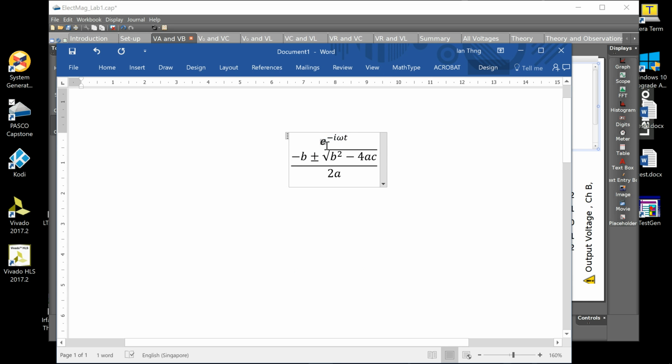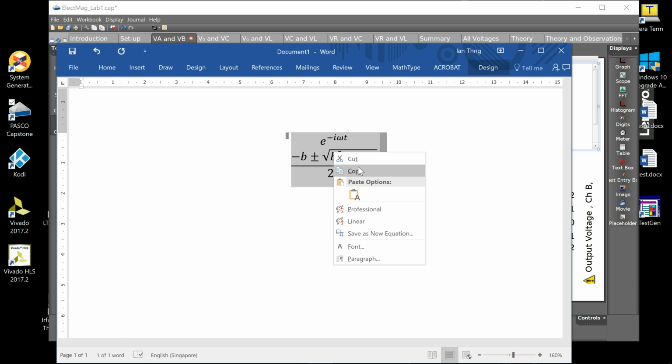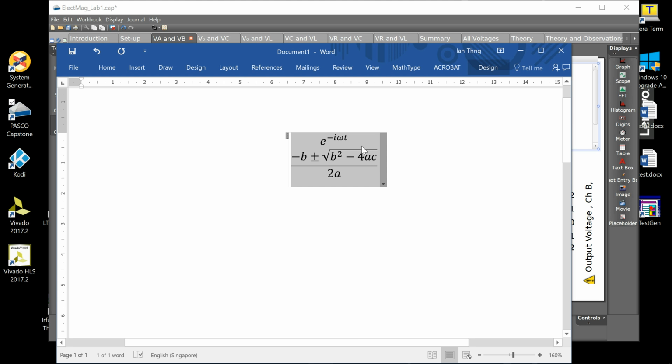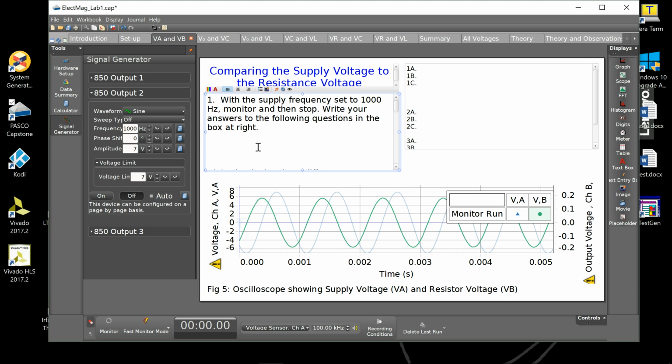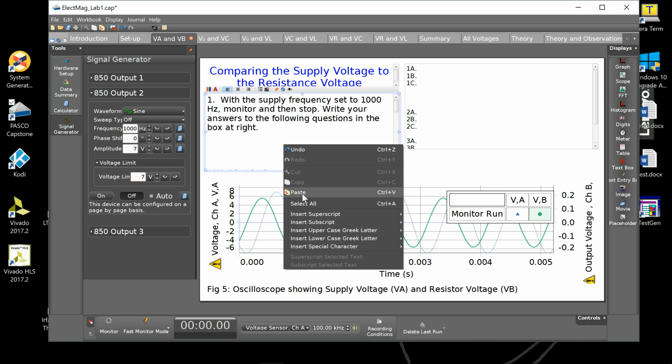Now I'm just going to copy this equation, and just to show you that I've copied it properly, I'm using the right mouse click to copy it. Now I'm going to paste it into the Capstone document. According to your help file, you say just position the cursor and press Control V. Well, I'm not going to do Control V. I'm going to right click and choose paste. And you'll find that it's not going to do anything. It's just going to delete a line.